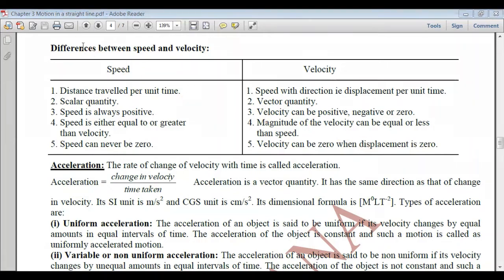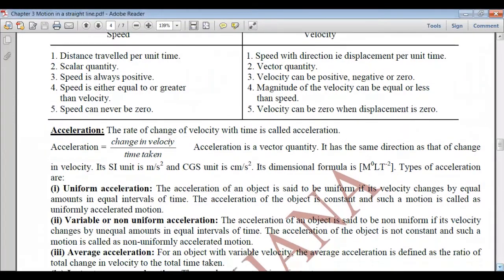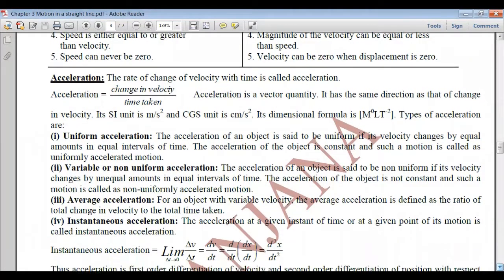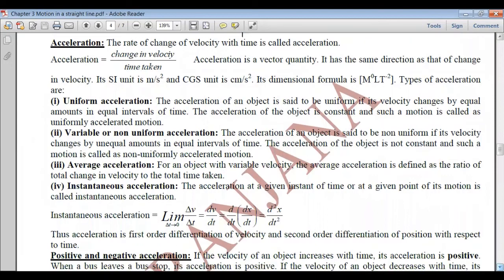Next we'll study acceleration. So till now we have studied distance, displacement, speed and velocity. Now the next physical quantity is acceleration, which is defined as the rate of change of velocity with time. That is the change in velocity per unit time, we call acceleration. So acceleration is defined as change in velocity per unit time. Its formula will be change in velocity upon the time taken.